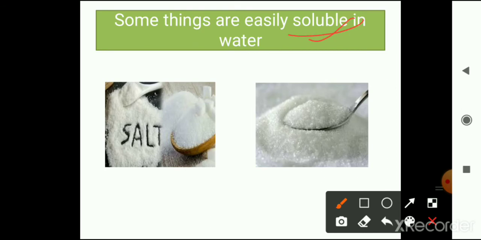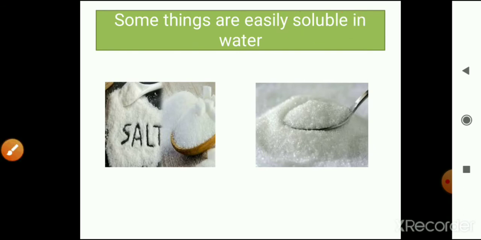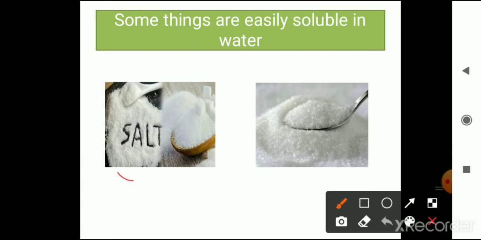Soluble means they can easily mix with the water, and we cannot identify the things again because it is completely mixed in the water. So the examples are given here: salt and the sugar. Both the salt and the sugar are easily soluble in water.